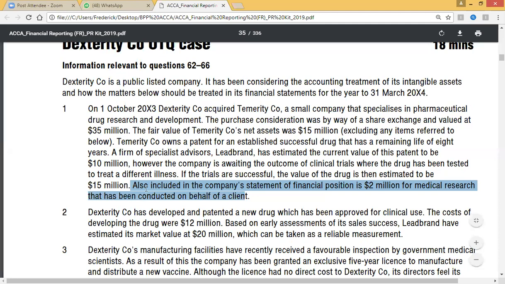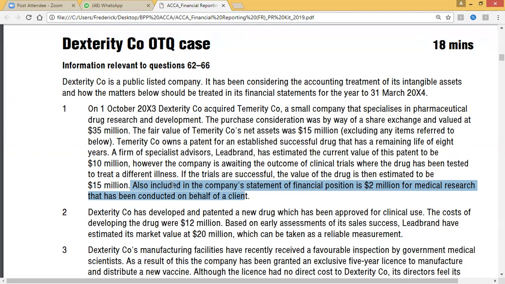You can solve this very well if we have gone through a bit of consolidation, to just know the difference between the fair value of the consideration and the total fair value of the net assets acquired. That's the goodwill, and it must be recorded as intangible asset.